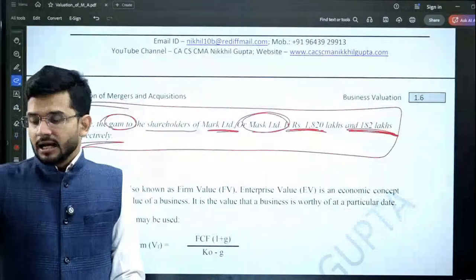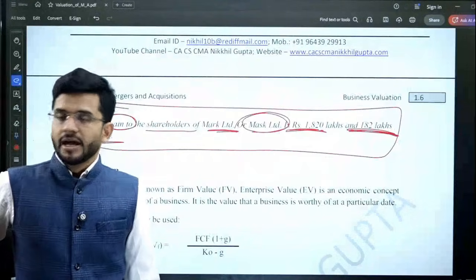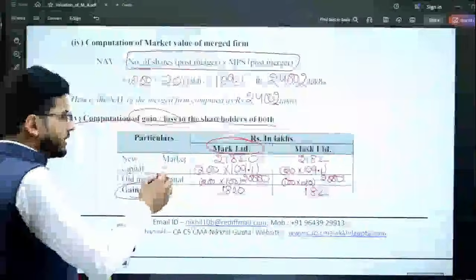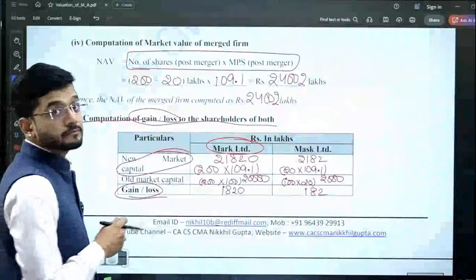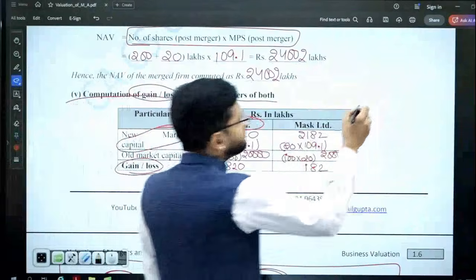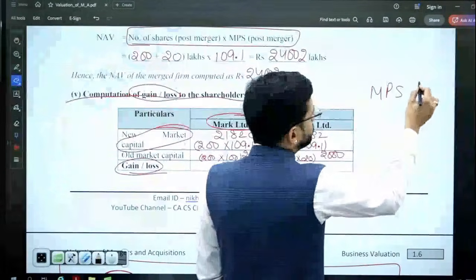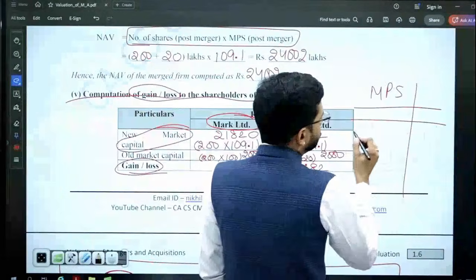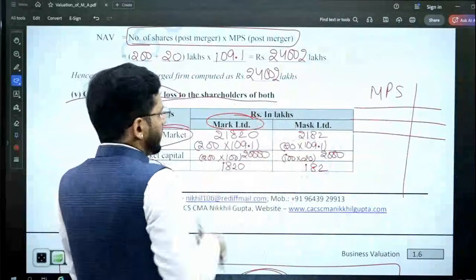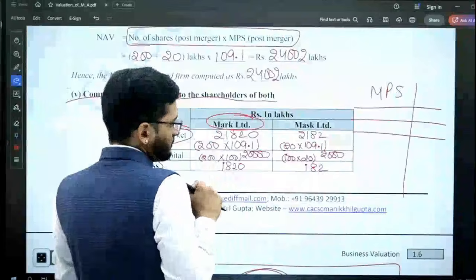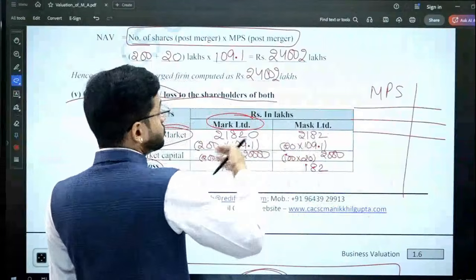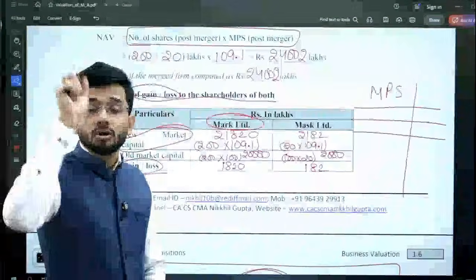Now in this particular question, guys, I'm going to tweak the question a little bit, and you have to answer my question. Over here you have found out the gain in terms of market capital. Now what I want you to do is find out the gain on the basis of market price per share and not the total market capital. I want you to find out the gain of both the companies on the basis of market price per share. What was the old market price per share? What is the new market price per share? On the basis of that, I need you to find out the gain to the individual shareholder.